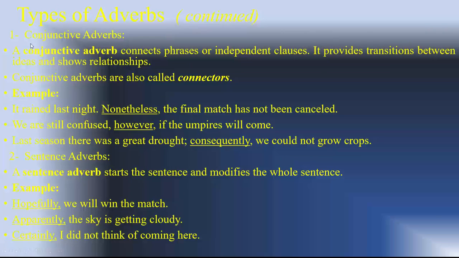Now, types of adverbs. Conjunctive adverbs. A conjunctive adverb connects phrases or independent clauses. It provides a transition between ideas and shows relationships. Transitions mean passing from one idea to another. Conjunctive adverbs are also called connectors.